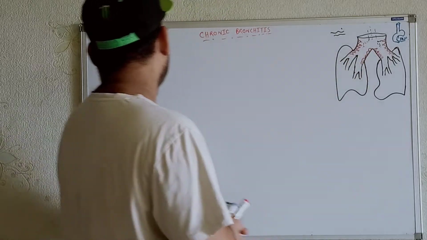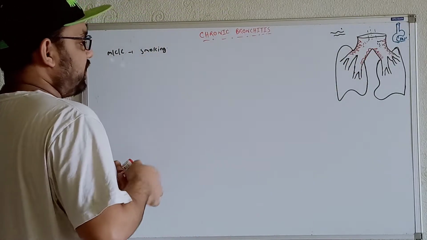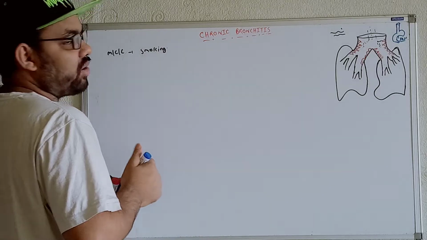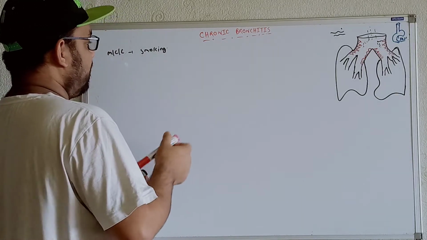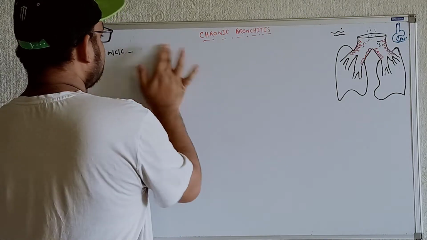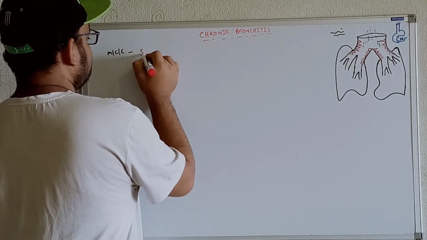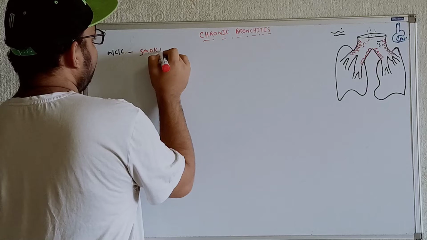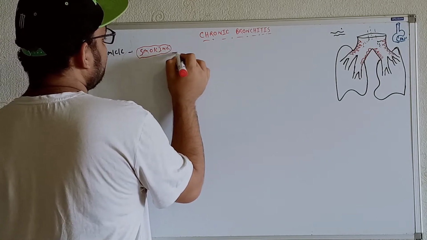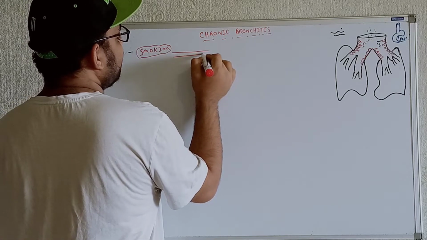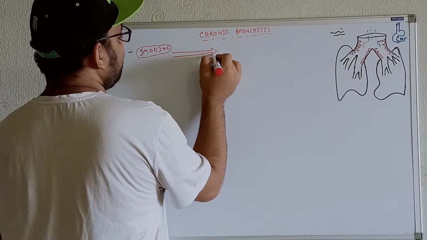So if we write it over here, whenever an individual is smoking for a long time, for chronic, in terms of the long term case, so smoking first. This smoking is causing airway irritation in case of long term.